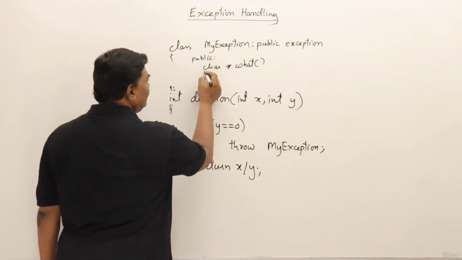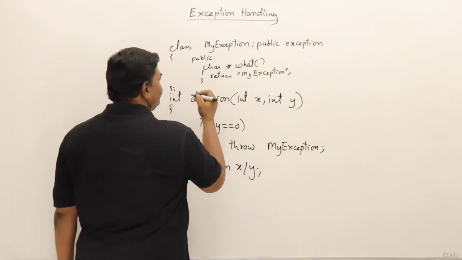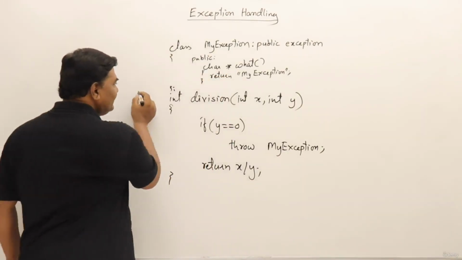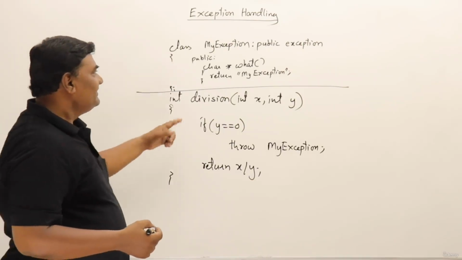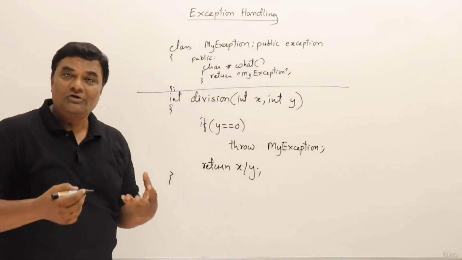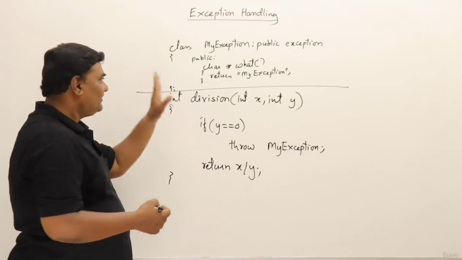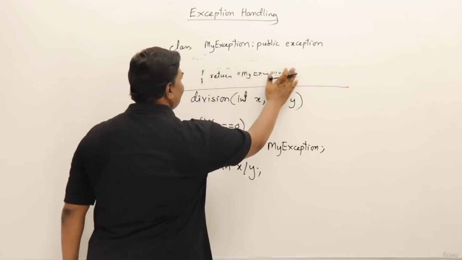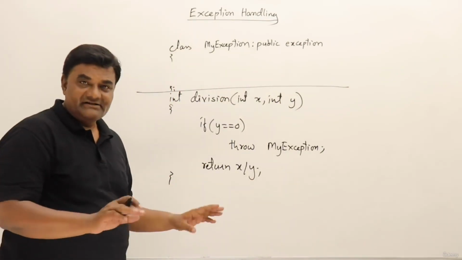Inside this method I will say return MyException. There is a little space here, I hope it's not congested and you are able to read it. So I have written my own class inheriting from exception, and if I want to override, I can override one method called what. I'll remove this and make it simple once again when I write the code and show you. Now back to it, let us complete this one.